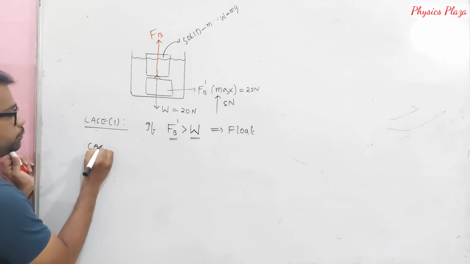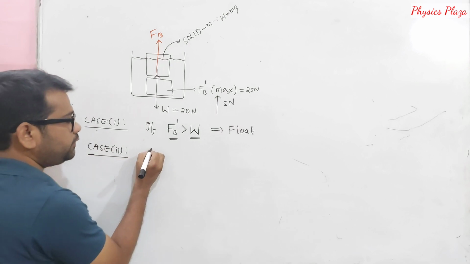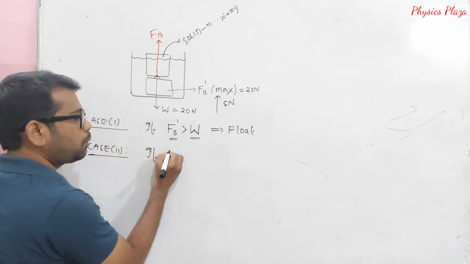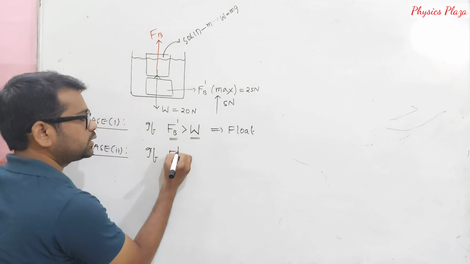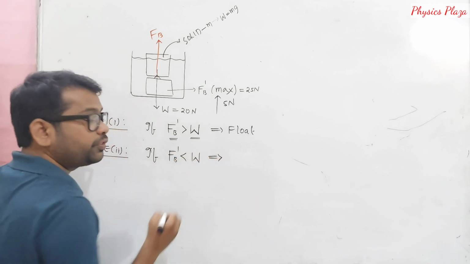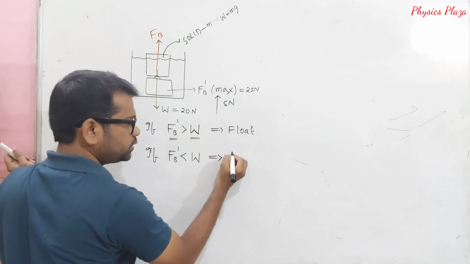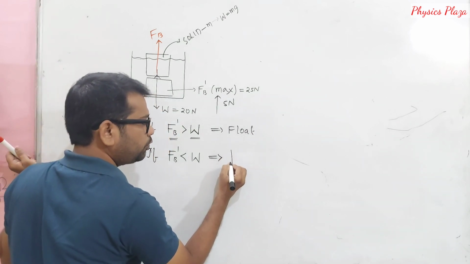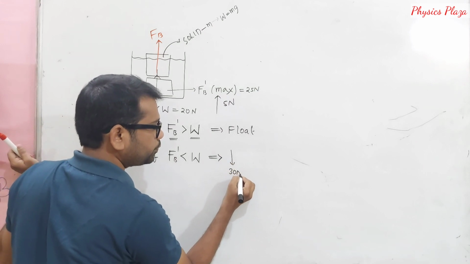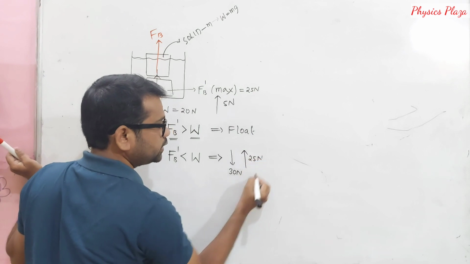Now, let us see case 2. If buoyant force is less than the weight of the body immersed, which means the downward force is 30 newtons and the upward force is 25 newtons, let us say.